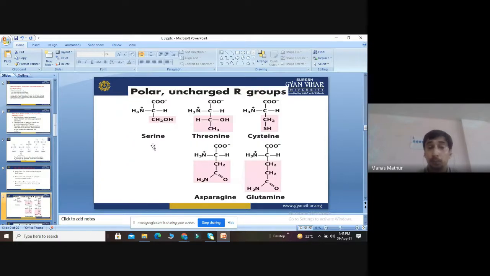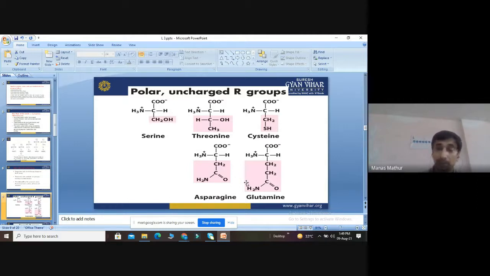Then we discuss polar uncharged R groups, and these are their structures. This is the structure of serine. When we add an extra C group, it becomes threonine. When we add a sulfide group, it becomes cysteine. Then these are asparagine and these are glutamine.